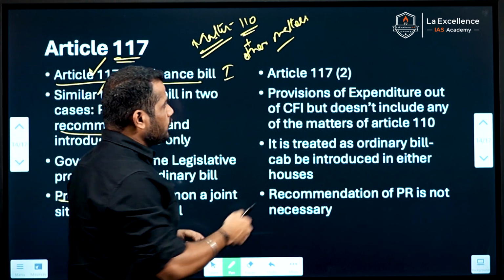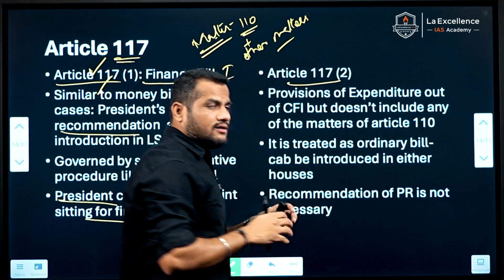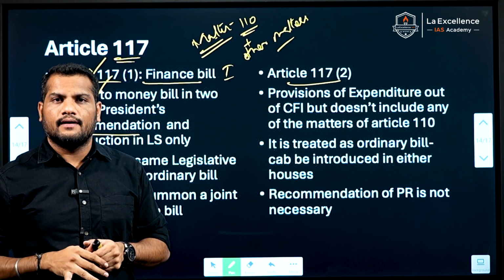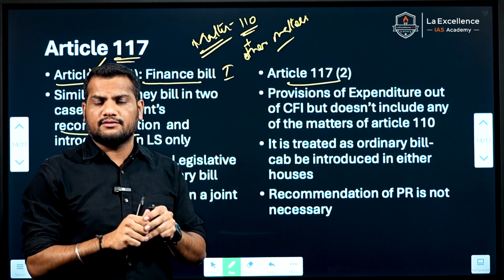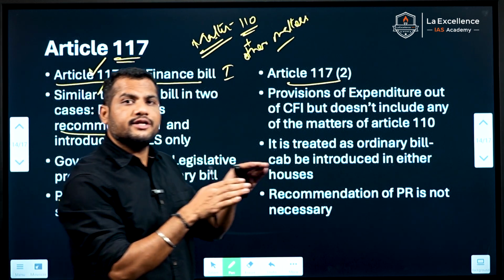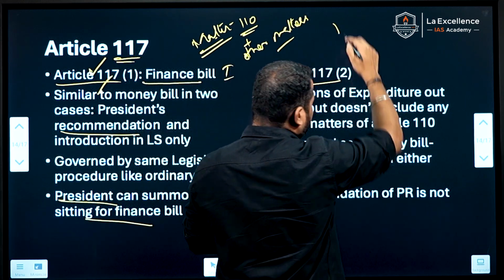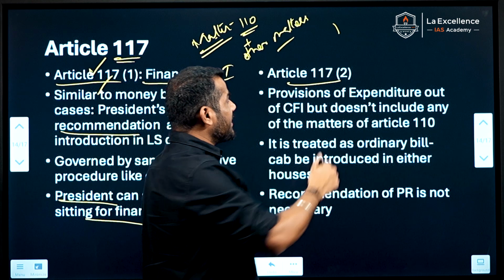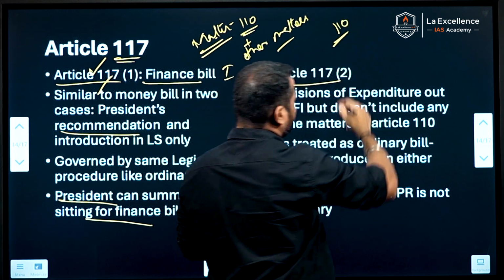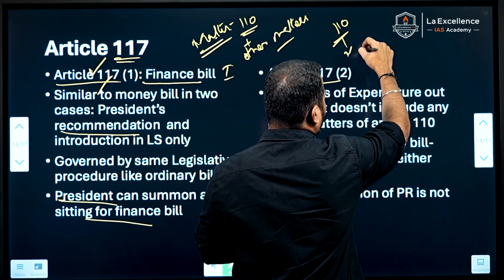Financial bill second is like an ordinary bill but deals with financial matters not mentioned in Article 110. Simply put, if a bill deals only with the matters mentioned in Article 110, it is called a money bill.